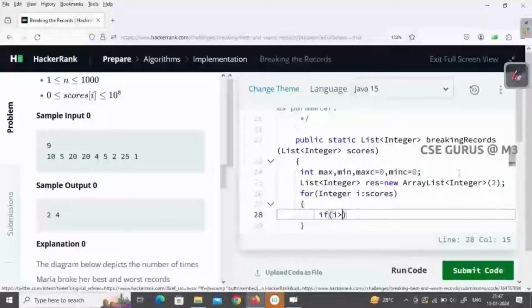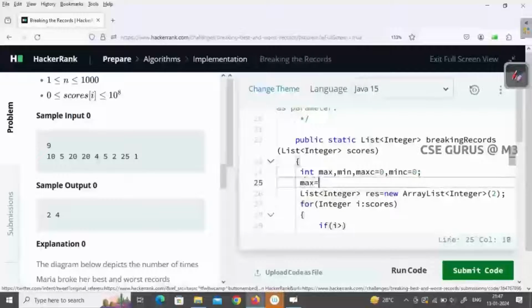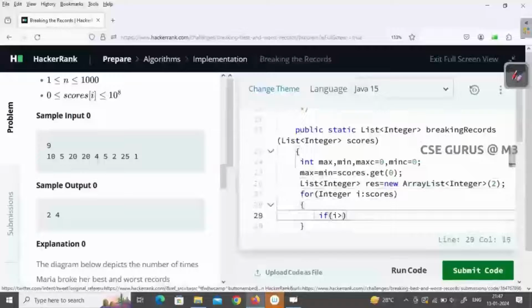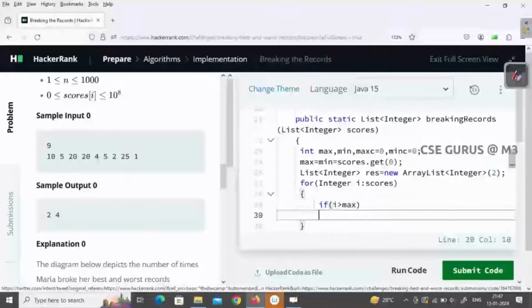Of course max and min are not yet initialized, max equals min equals scores.get(0), the first value, right? First value I'm assigning.